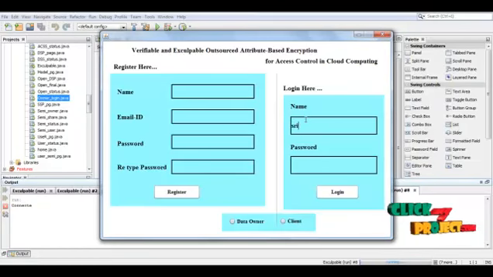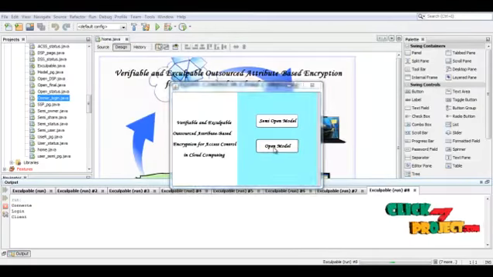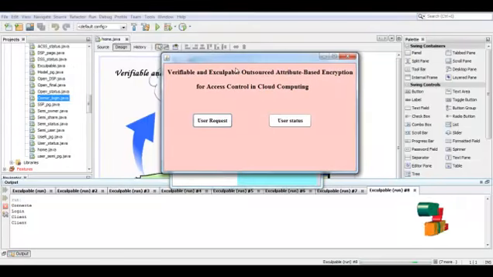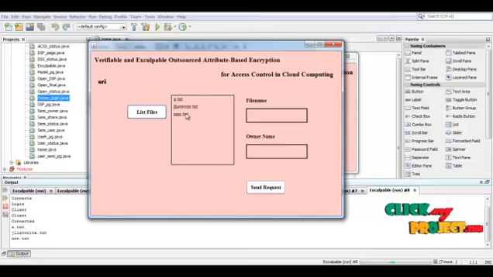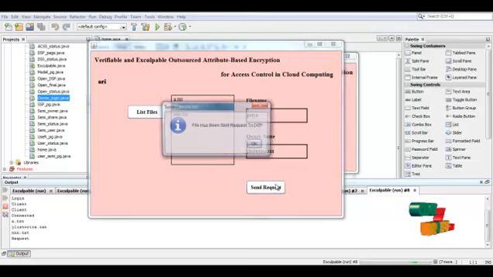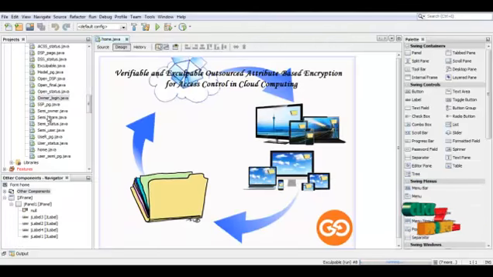So I'm logging in as a client. So in the open model there are two processes: user request and how to list the files. So these are the files. So we have to send the request. So here we have to run the DSP page. So here I'm running.